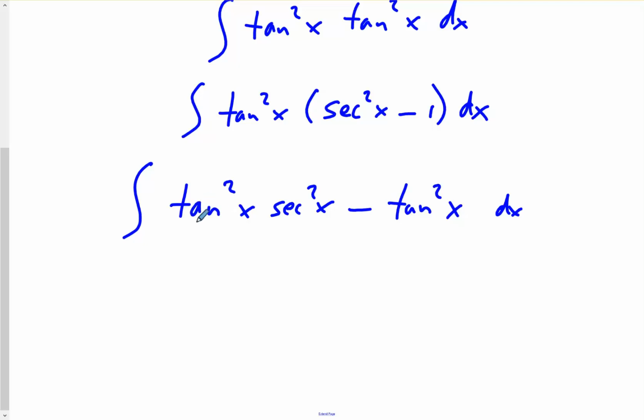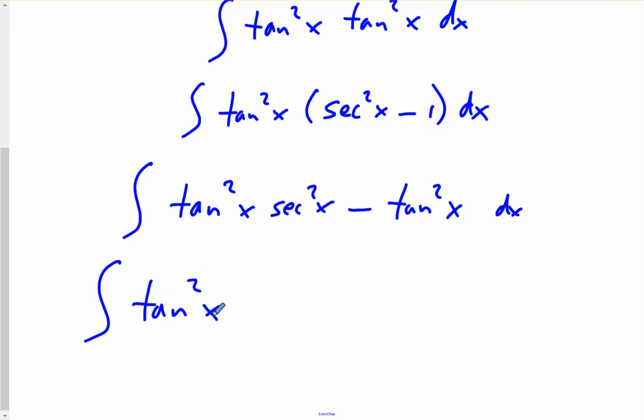Think about it: if you have tangent and you take the derivative of tangent, you get secant squared. So the secant squared here is taking care of the chain rule effect for tangent. Now we can't do the same thing with the tangent squared here, so what we'll need to do is another rewriting of tangent squared as secant squared x minus 1.